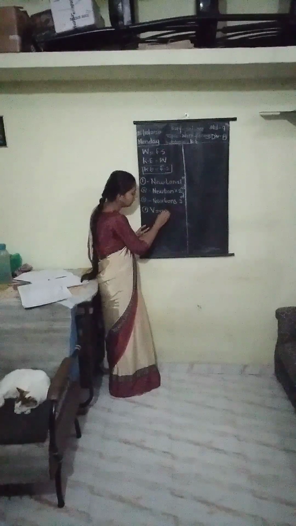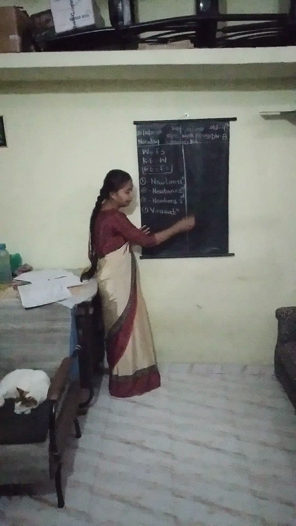The first equation is V equals U plus AT. The second one is V square equals U square plus 2AS, and the third equation is S equals UT plus 1 by 2 AT square.